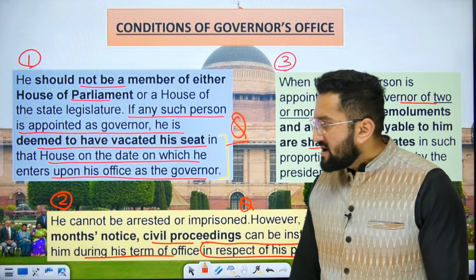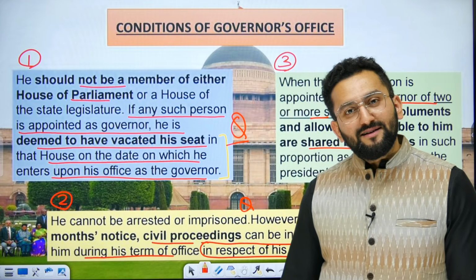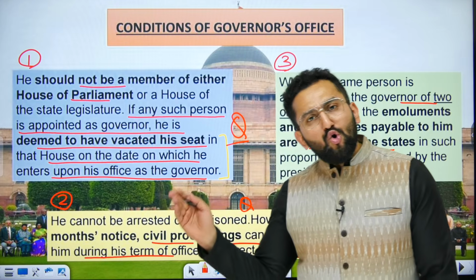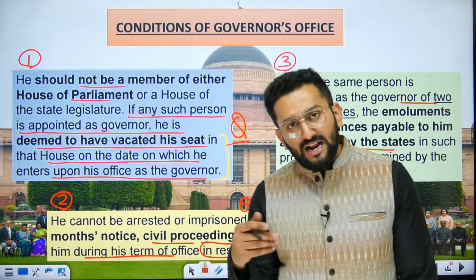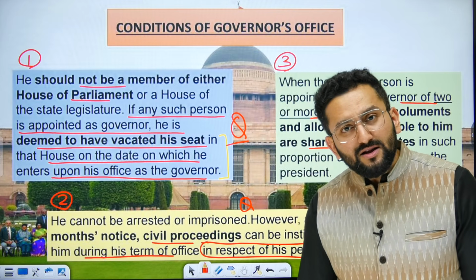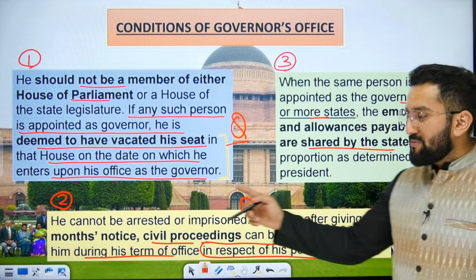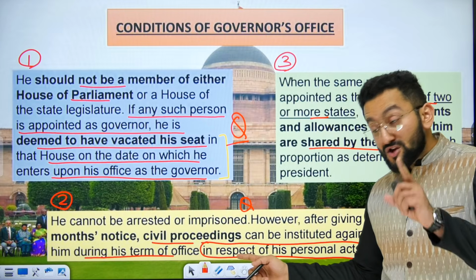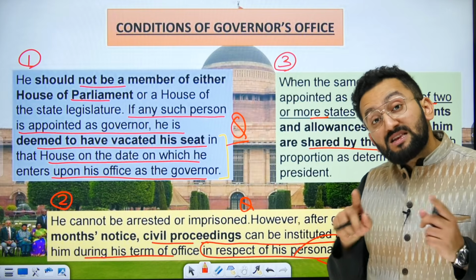Why? Because most of the actions of the governor are on the aid and advice of the Council of Ministers, right? And if any action is unconstitutional or invalid, the courts are there. The High Court and Supreme Court can review that judgment, direction or order, and can declare it ultra vires or null and void, right? But in case of civil proceedings, after giving 2 months notice, civil proceedings can be instituted against him during his term of office for personal acts.